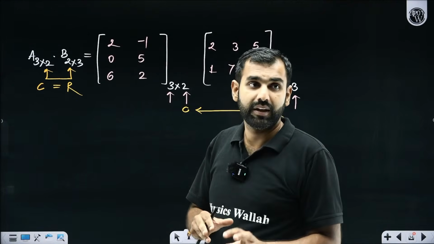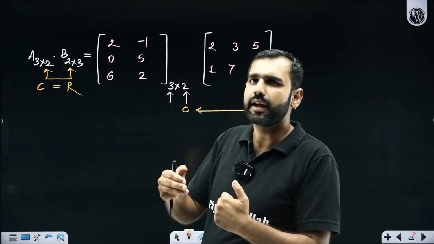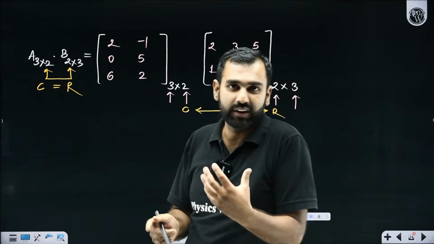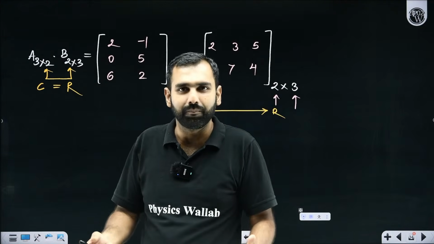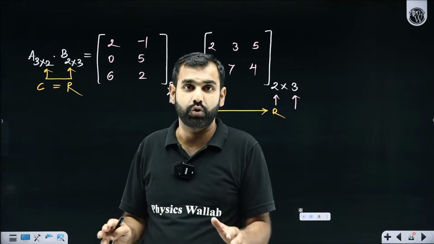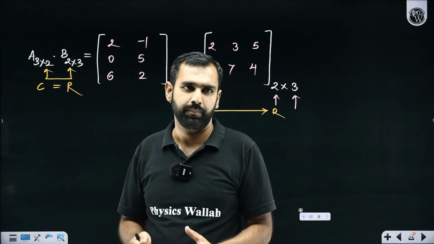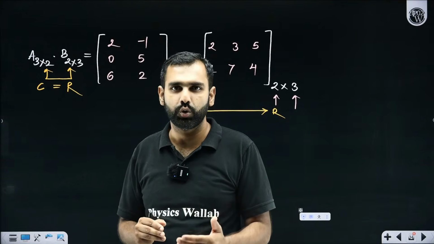So in matrix multiplication, the order matters. You just cannot say AB and BA are going to be the same. The way we do with numbers, 2 into 3 and 3 into 2 is the same. But with matrices, it's not true. They are not commutative. Able to digest my statement, yes or no, everyone?